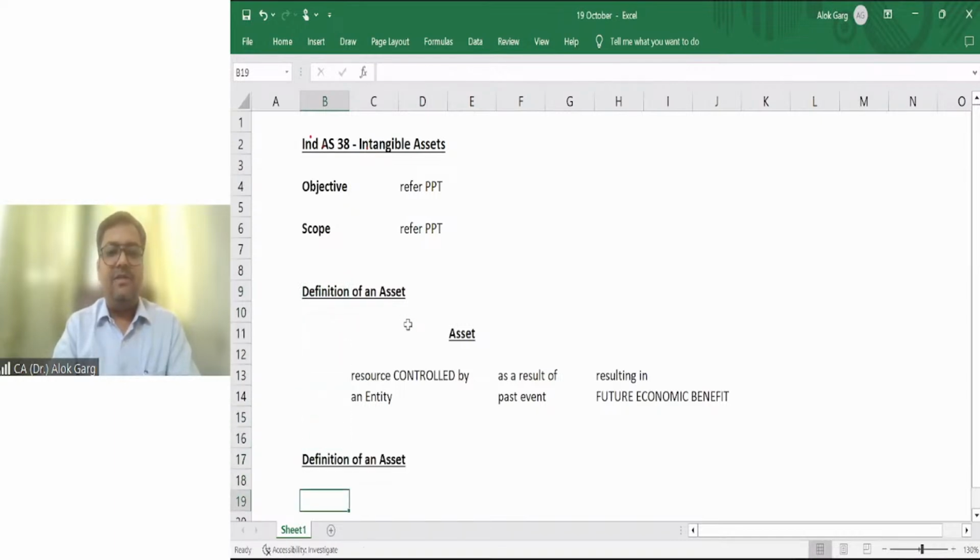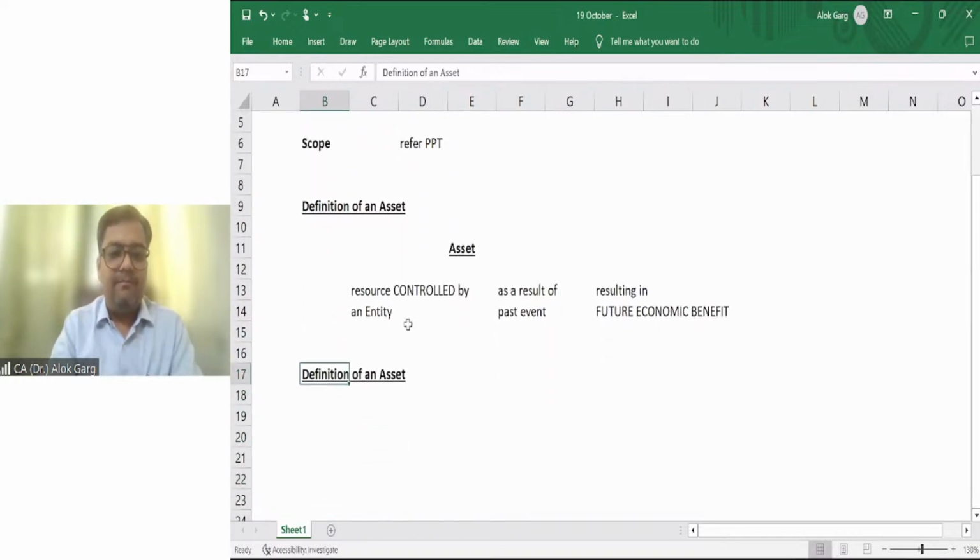We have discussed that the definition of an intangible asset is an identifiable non-monetary asset without a physical substance, right? So without having a physical substance.